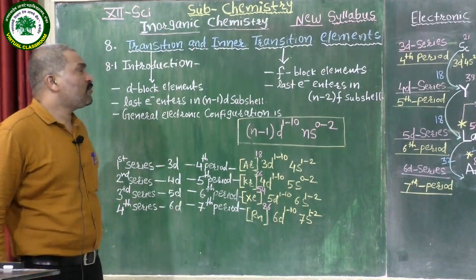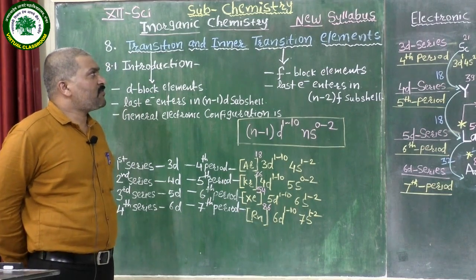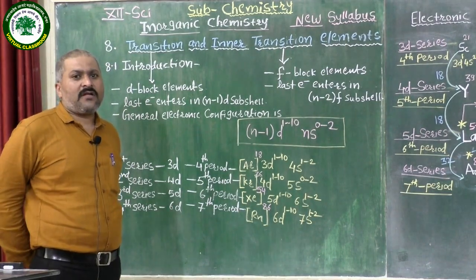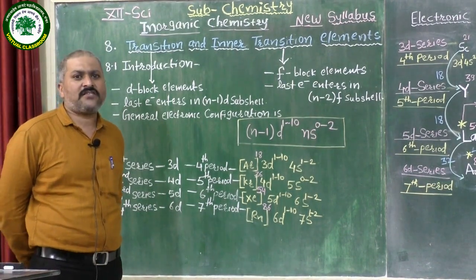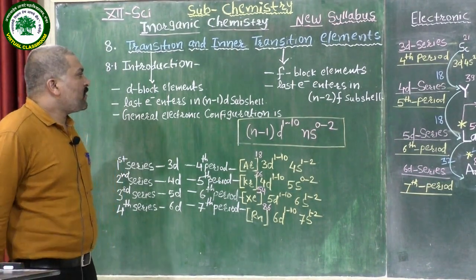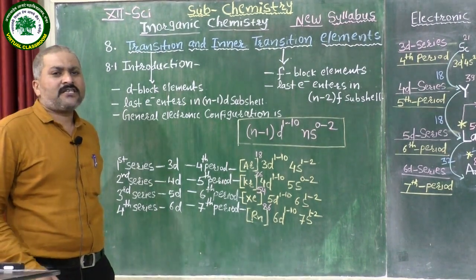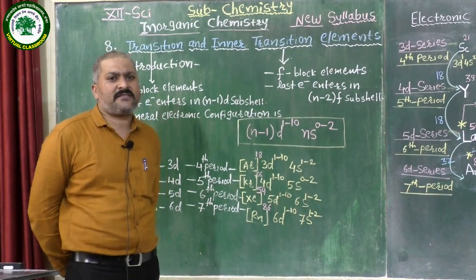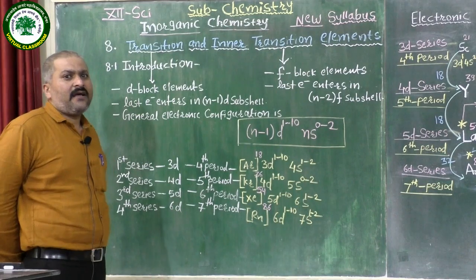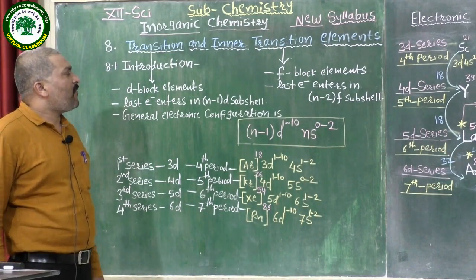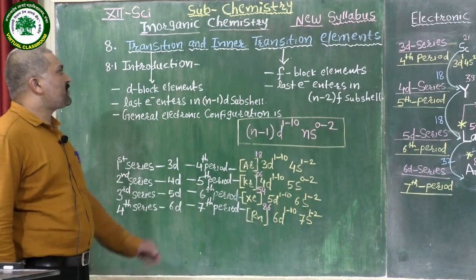Today I am going to teach you the subject chemistry, the new chemistry syllabus. Our new chemistry syllabus is divided into 4 parts or 4 branches of chemistry. There are a total of 16 topics. Out of 16 topics, 6 topics are taken from organic chemistry, 3 topics are taken from inorganic chemistry and another 3 topics from physical chemistry, and the last 4 topics are taken from applied chemistry.